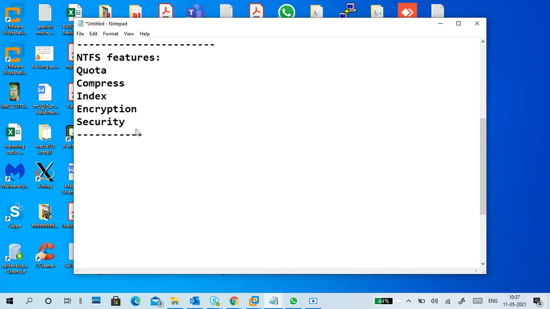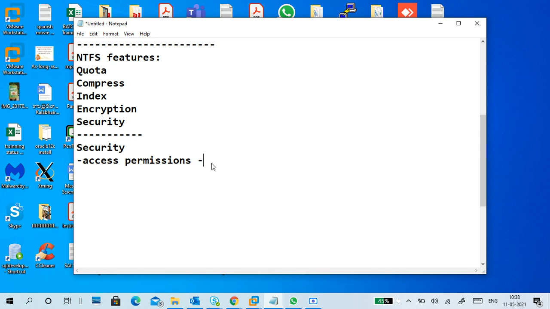Yesterday I asked one question: security is there in NTFS, FAT does not have security. This security does not belong to virus or antivirus kind of stuff. It only belongs to permissions, access permissions, read and write permissions.